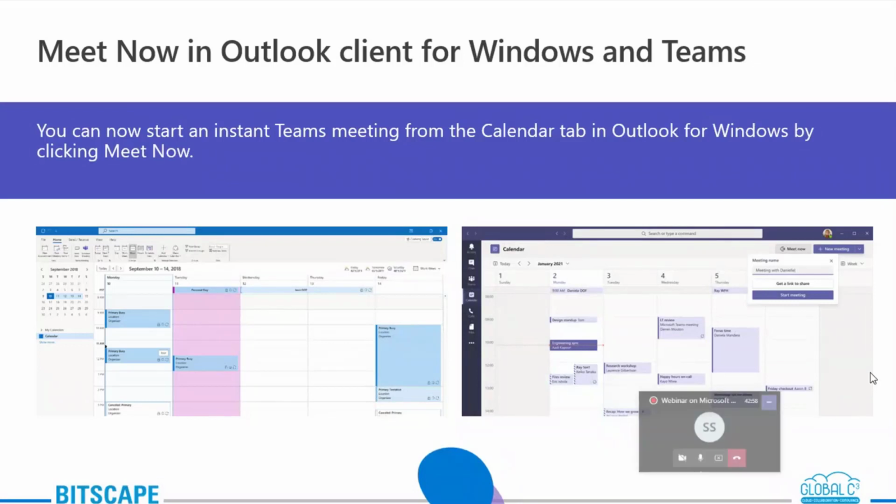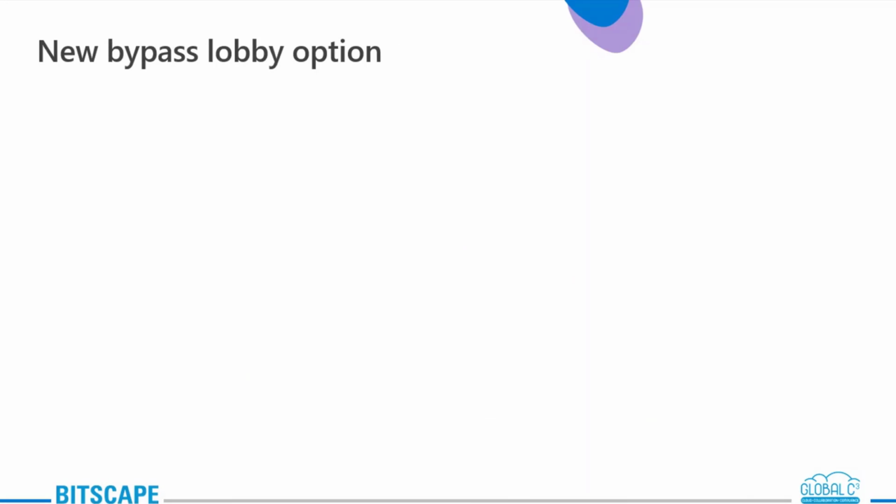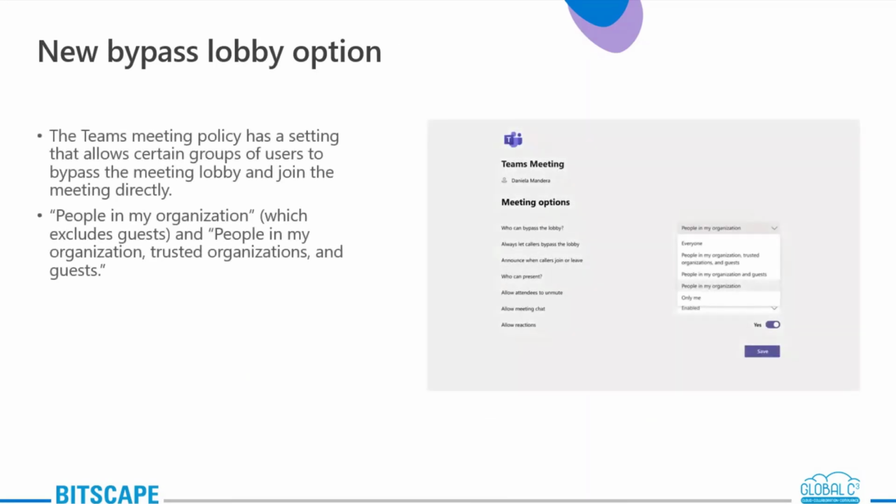Okay, so moving on to the next feature. The next feature that we have is the new bypass lobby options. The Teams meeting policies keep on changing from time to time, and lately they have brought up a setting which will allow a certain set of users to bypass the meeting lobby and join the meeting directly.